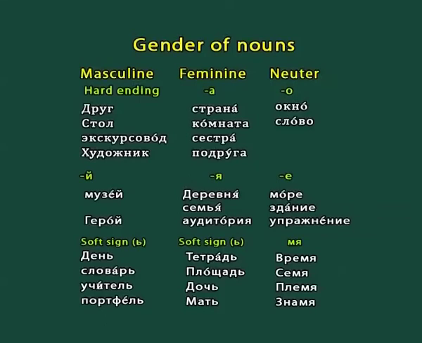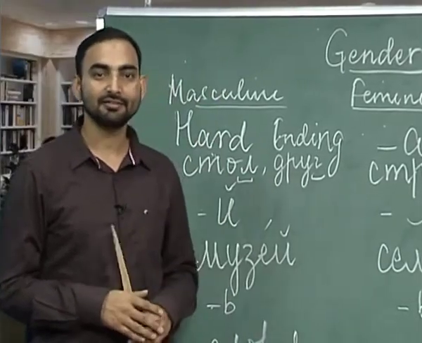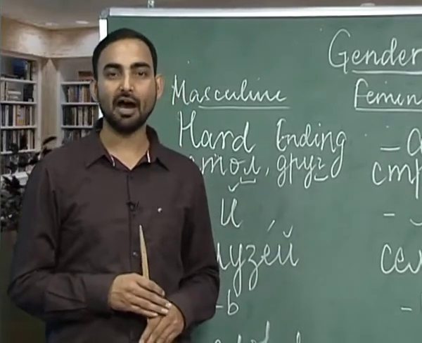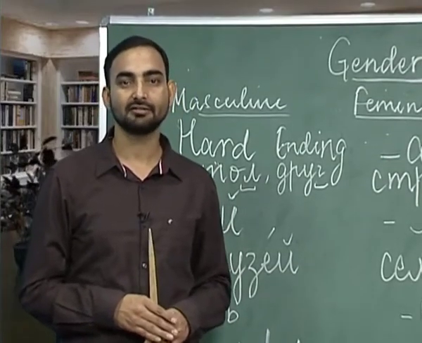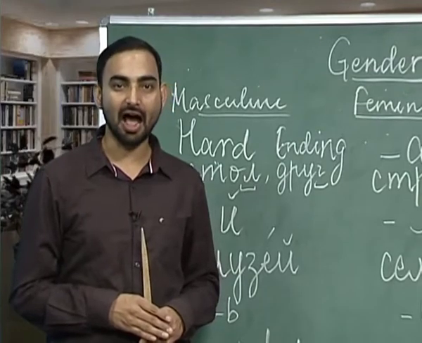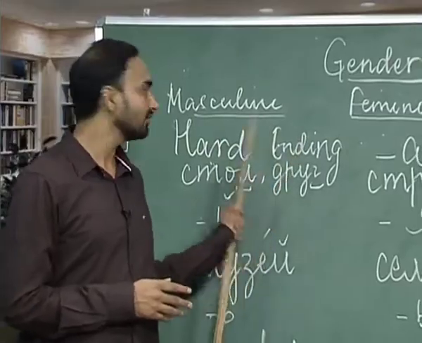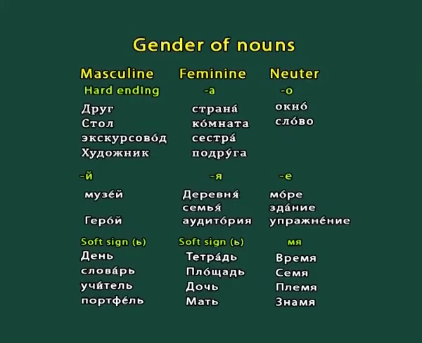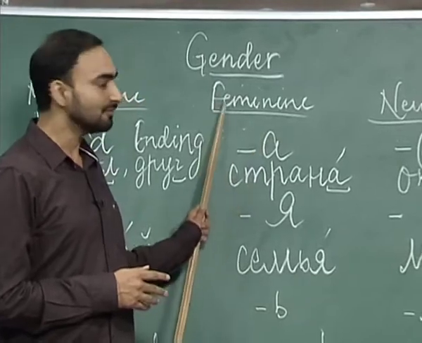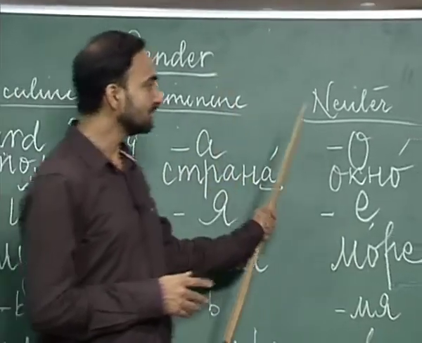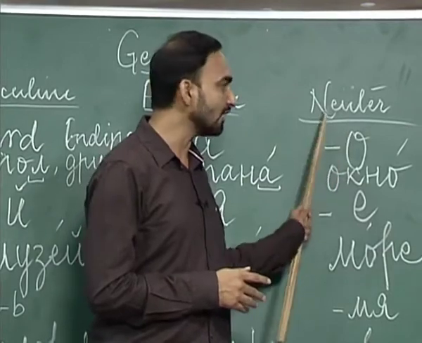The first topic we are going to learn today is the gender of nouns. For this, I have drawn a table on the blackboard. Let us see what we have in this topic. In the previous lesson, we discussed that nouns having a hard consonant ending are masculine nouns, hard vowel ending a are feminine nouns, and the nouns which end with o are neuter gender nouns.